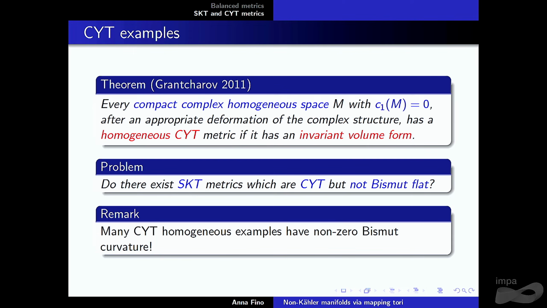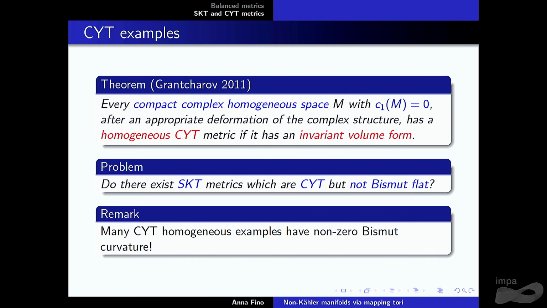One thing that one can look at is the homogeneous case, that's the first thing one can look at, because there is a result by Gorodski Lanchevov for compact complex homogeneous spaces.